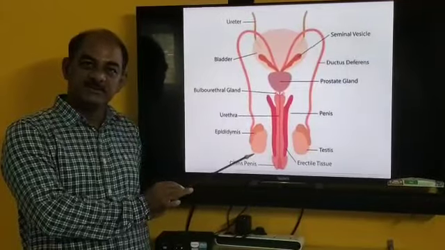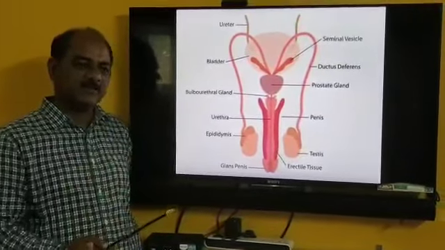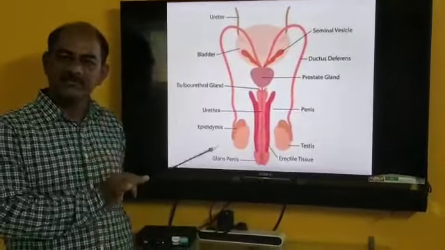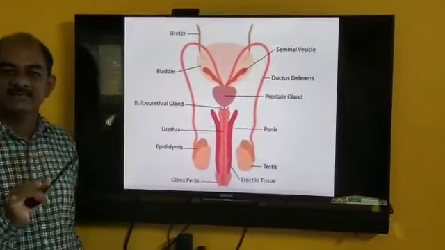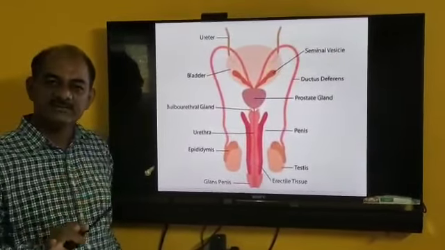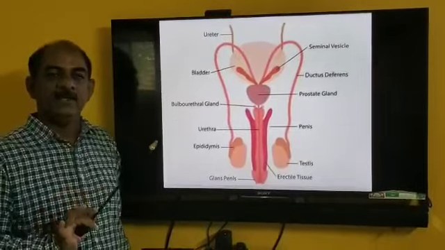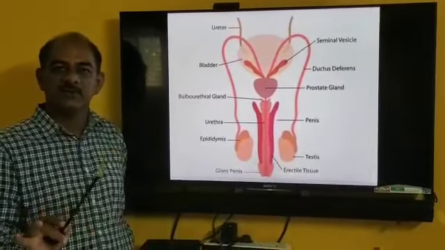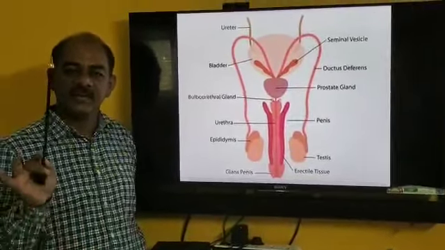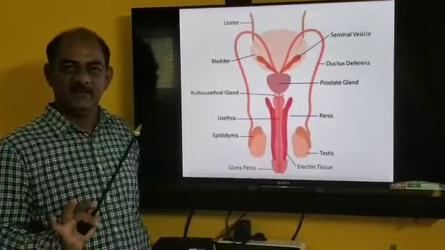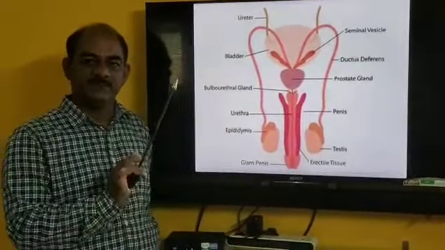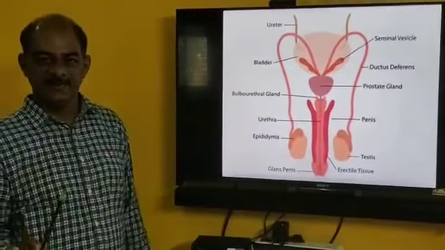The main function of the testis is the production of sperm, as well as the testosterone hormone. Testosterone plays an important role in developing the secondary sexual characters of the male as well as the production of sperm. That is the main function of the testis.